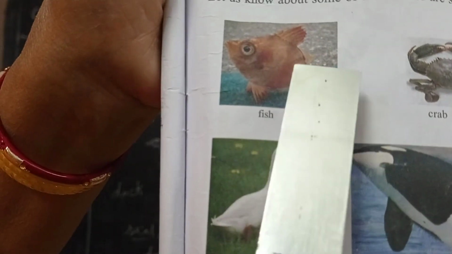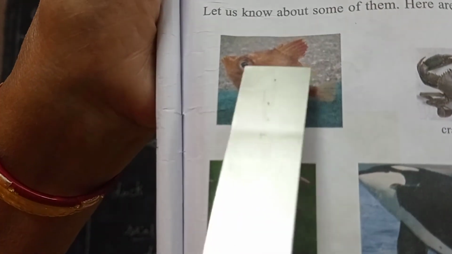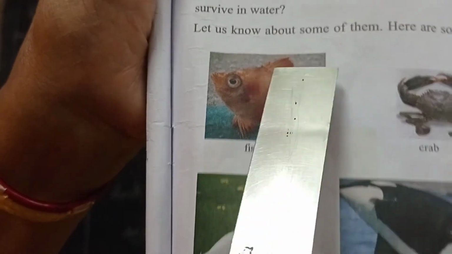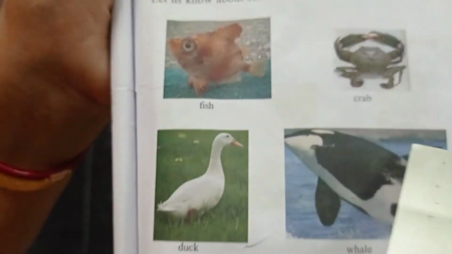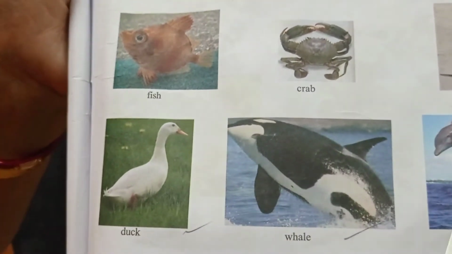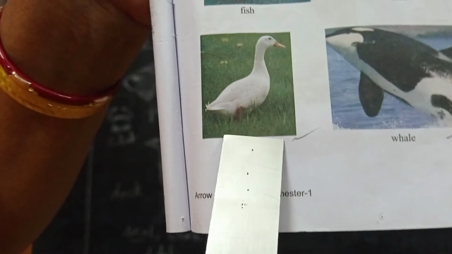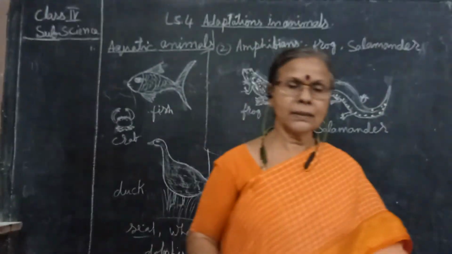Whereas the fish will be under the water breathing through the gills, and the fins are there to help them. These are the fins. Even dolphins and whales have fins. A duck has webbed feet, as you have studied in the 3rd class also.